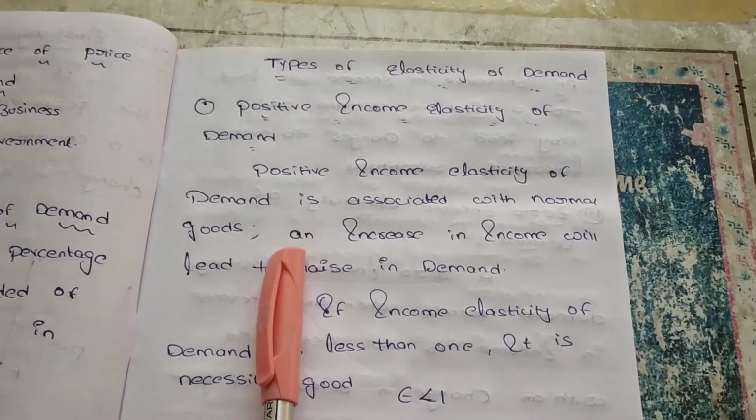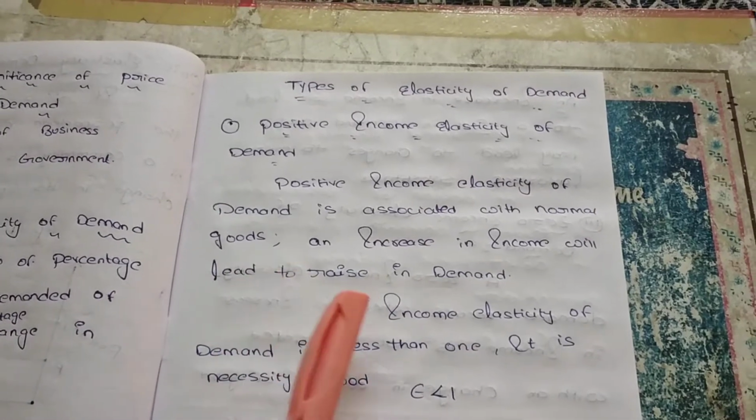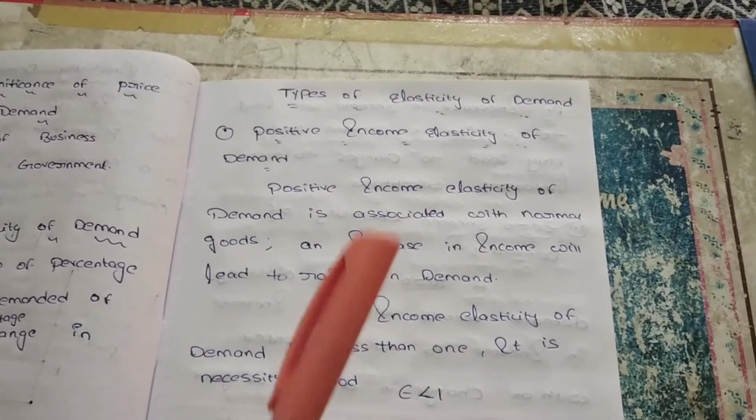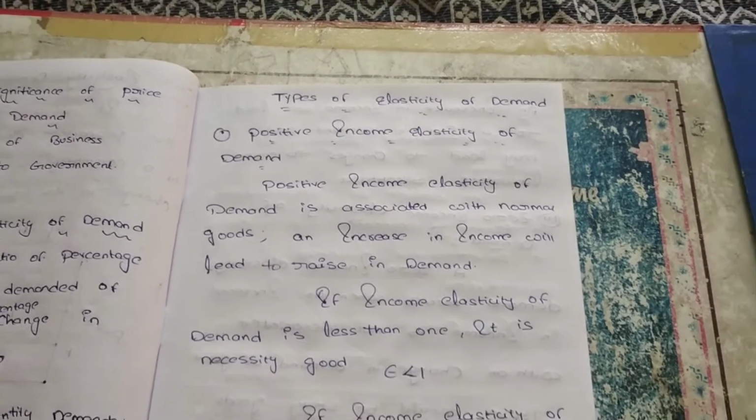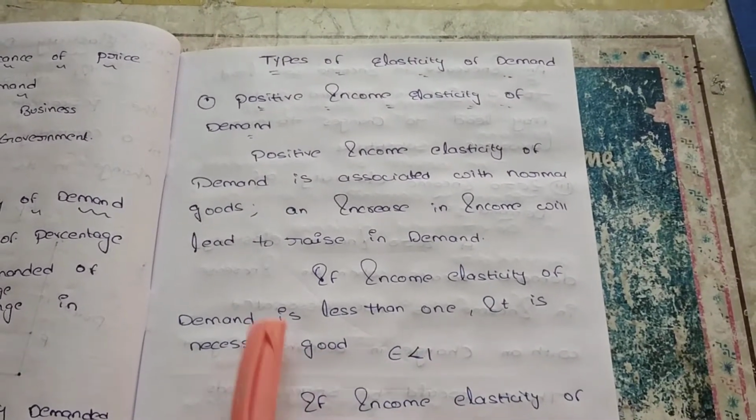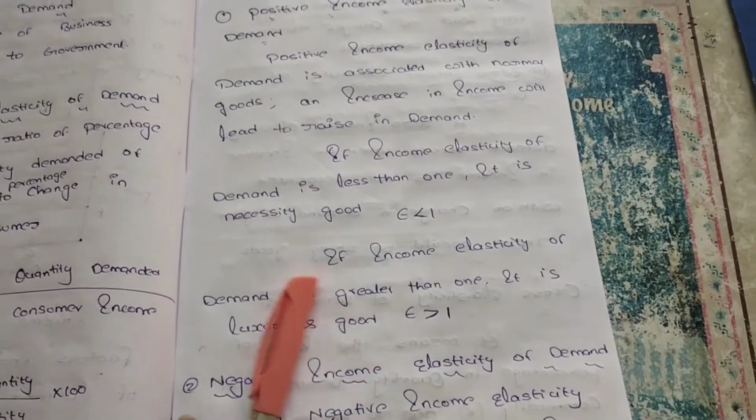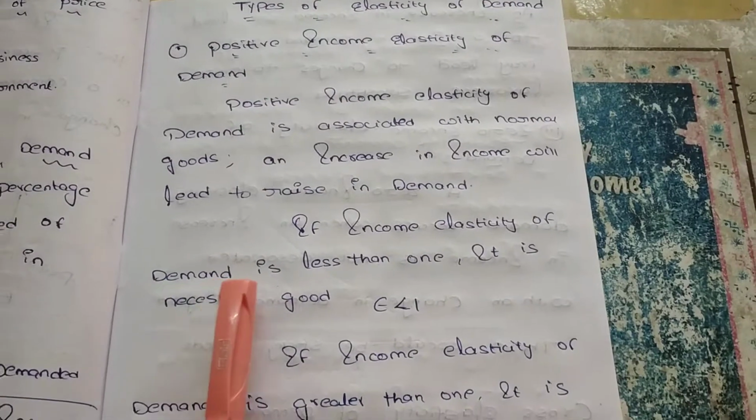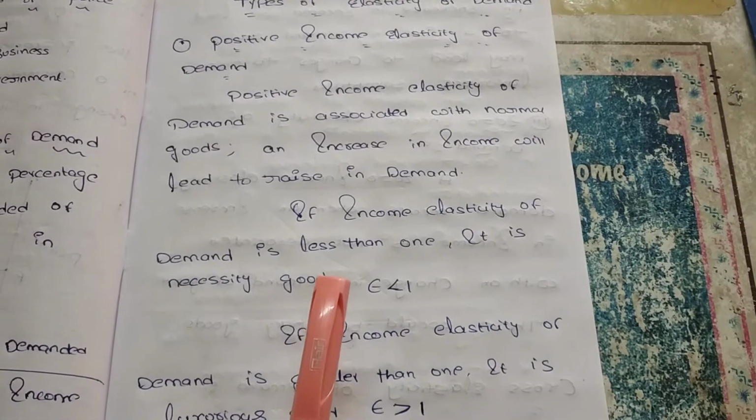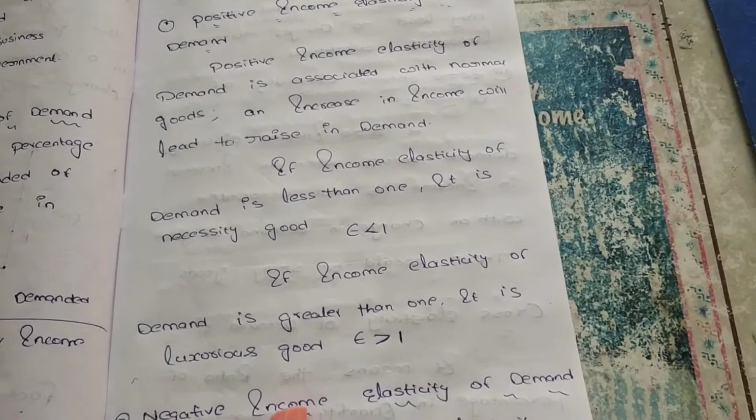What is positive income elasticity of demand? It is associated with normal goods. If income increases, the demand for the particular product also increases. If the income elasticity E is less than 1, we can say it is a necessity good. If the income elasticity is greater than 1, we can say it is a luxury good. It is all about positive income elasticity of demand. There are two types in this case: less than 1 is a necessity good, and greater than 1 is a luxury good.